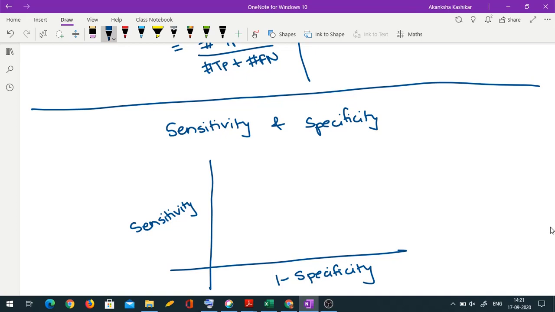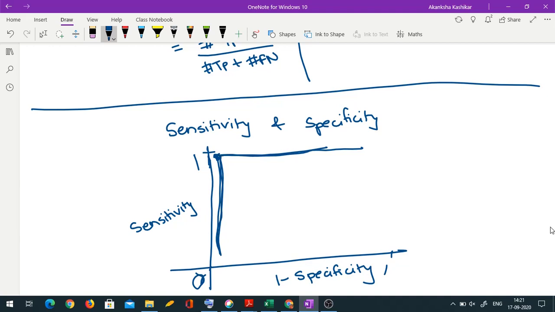So ideally your classifier should be somewhere here. So suppose this is 1, this is 0 and this is 1. Okay, so ideally your point should be somewhere near here, means sensitivity as well as specificity both are 1. So it should be such type of graph. Okay, means, so even if you see, what does this mean?